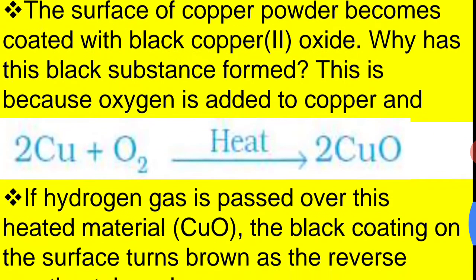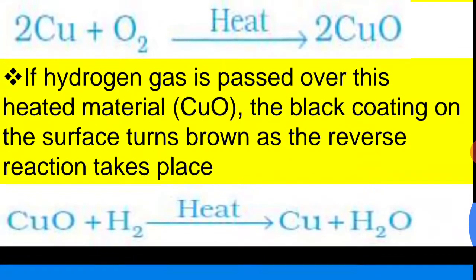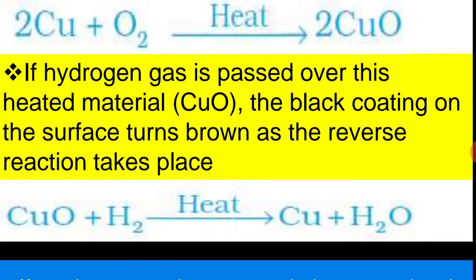Similarly, to remedy this, we pass hydrogen gas over it and the black coating surface turns brown as the reverse reaction takes place. That is, copper oxide plus hydrogen will give copper and water.